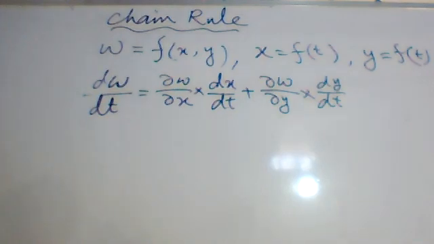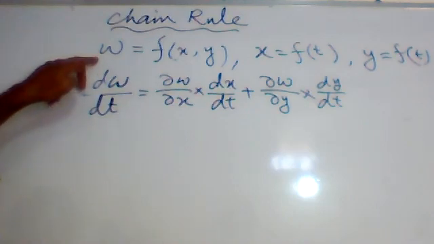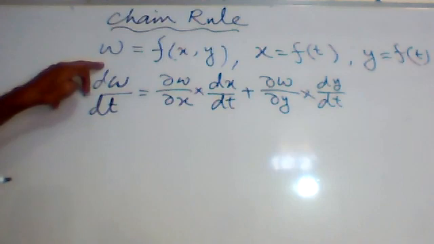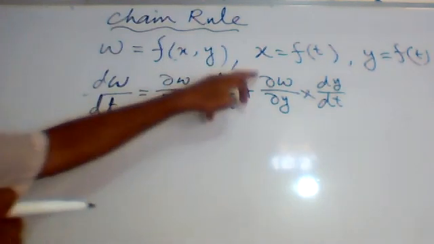Remember it. The function w depends upon x and y, so we can't find total derivative. dw upon dx will be wrong. dw upon dy will be wrong. It will be partial derivative, partial w upon partial x or partial w upon partial y.